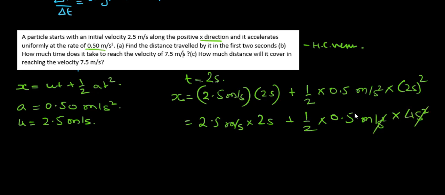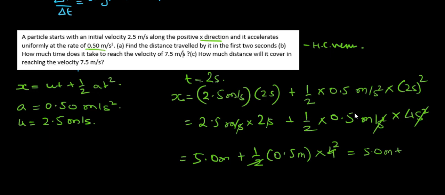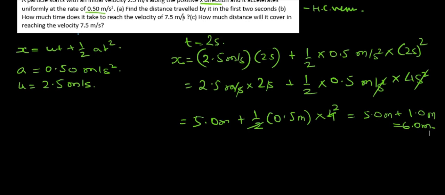We have 2.5 into 2, that's going to be 5 meter. Then half into 0.5 into 4, the 4 cancels with the half, so we have 1 meter. So 5 meter plus 1 meter, that's basically 6 meters. That's how we get it.